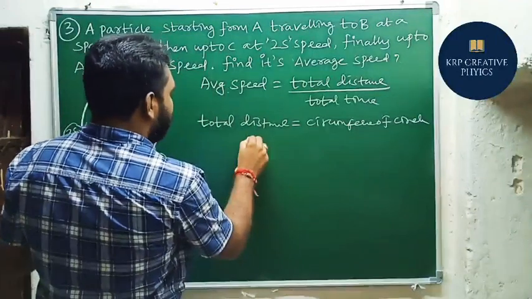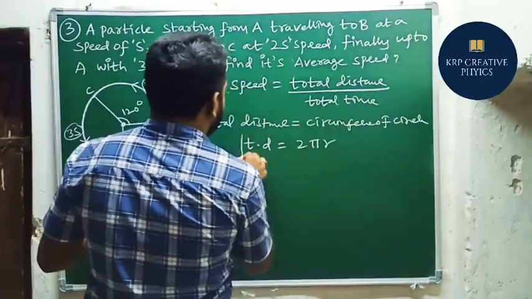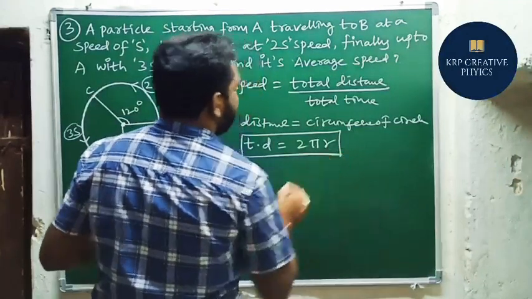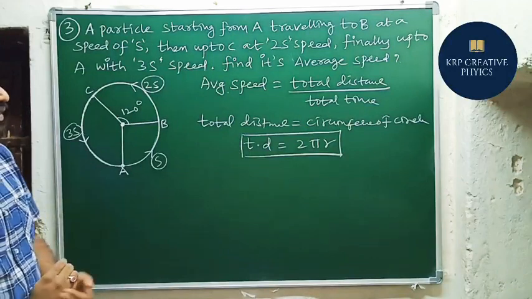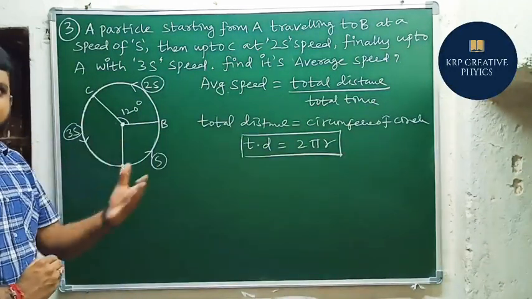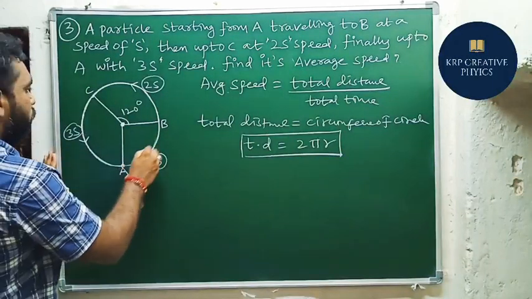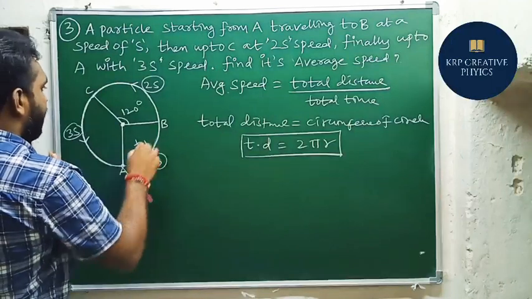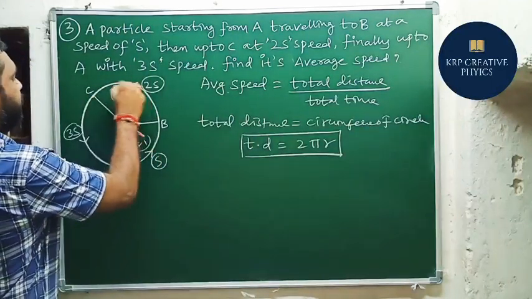So what is the principle to find circumference of the circle? Everyone knows that is 2 pi r. So we got total distance, that is 2 pi r. Okay, total distance we got. So again, like the previous problem, we need to find total time. So how can we get the total time? For that sake, we are assuming that to travel A to B, time is T1. To travel B to C, time is T2. We are assuming that.